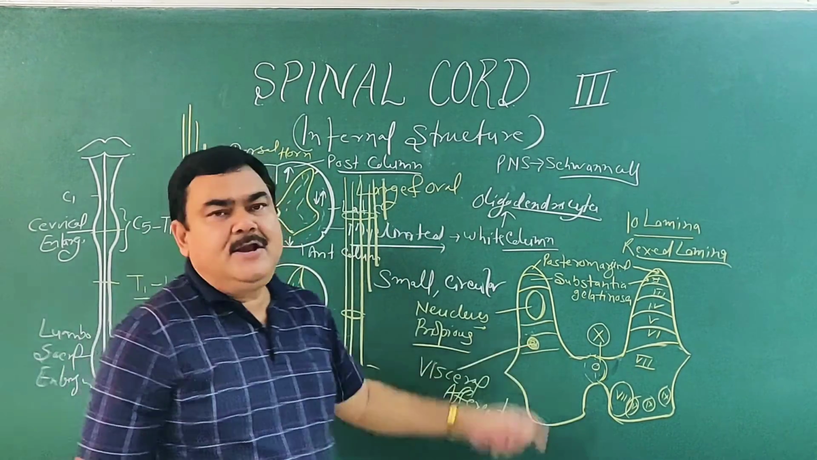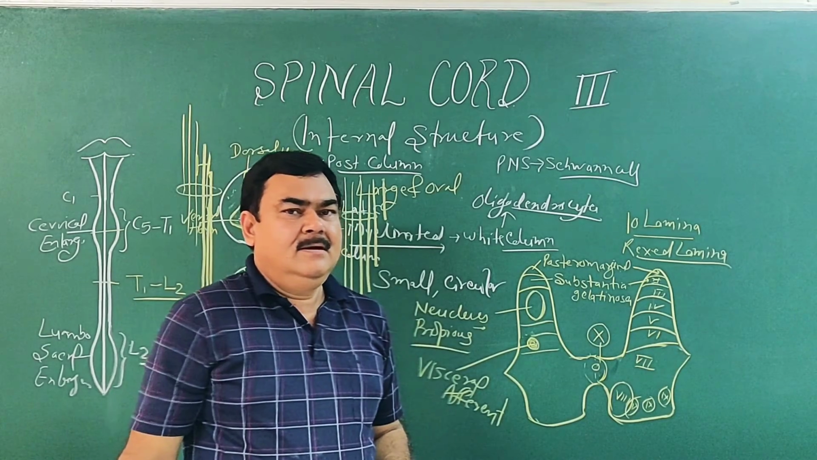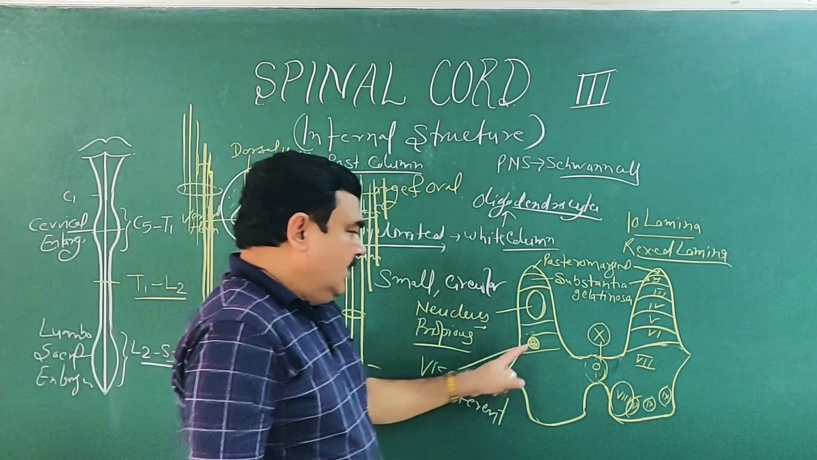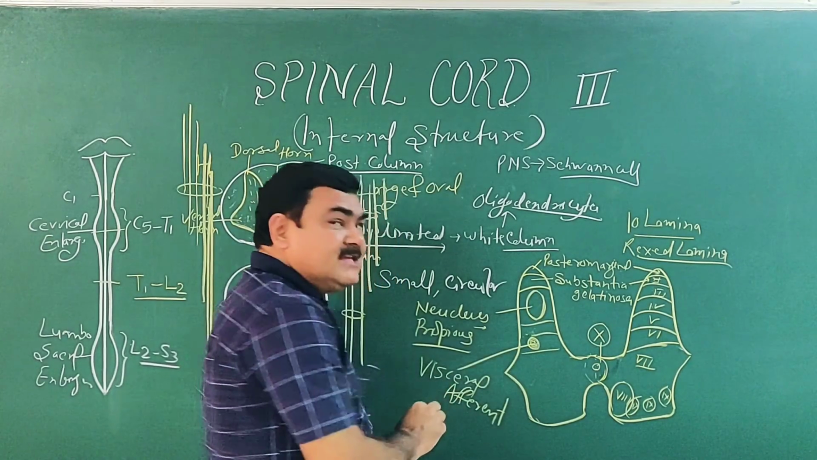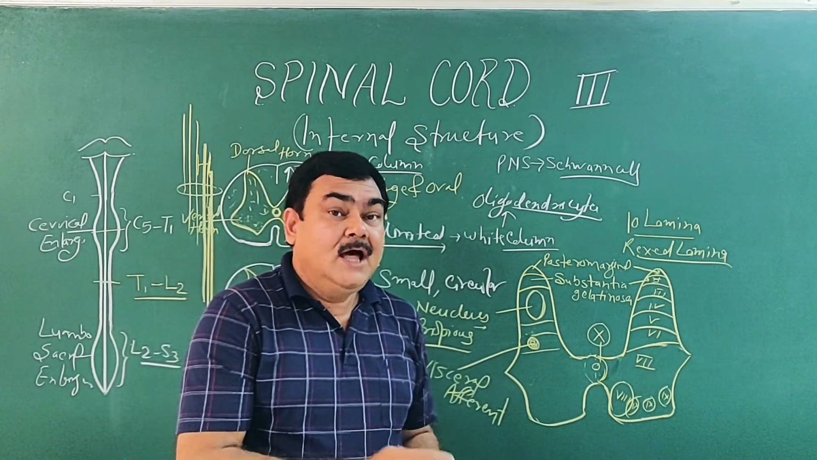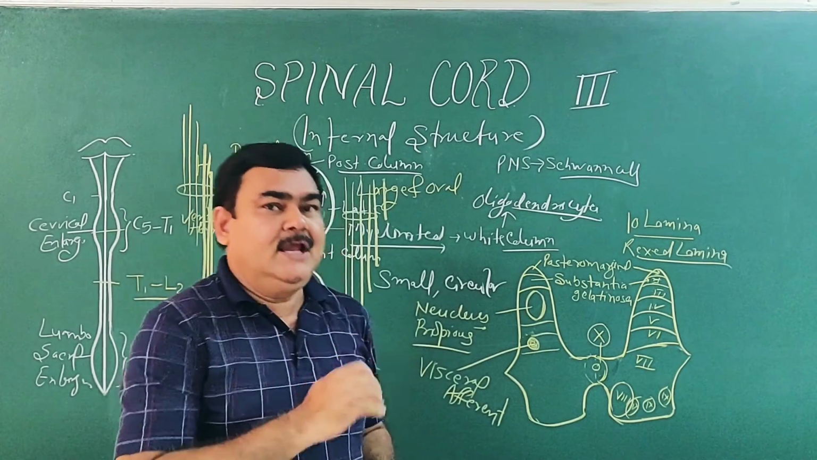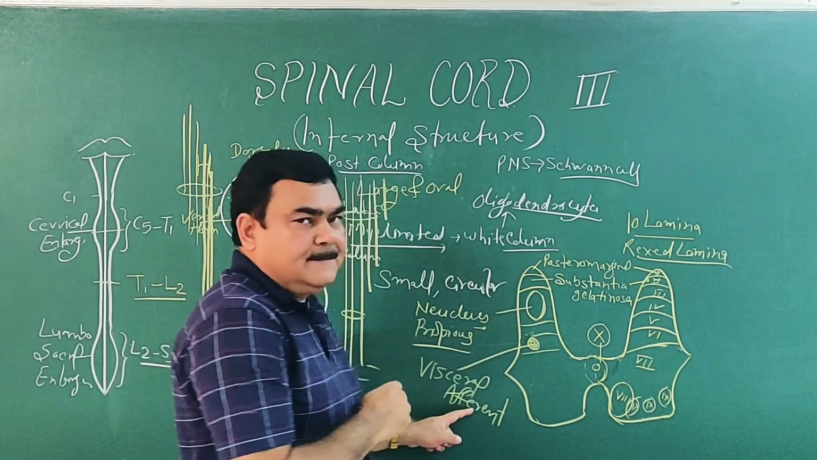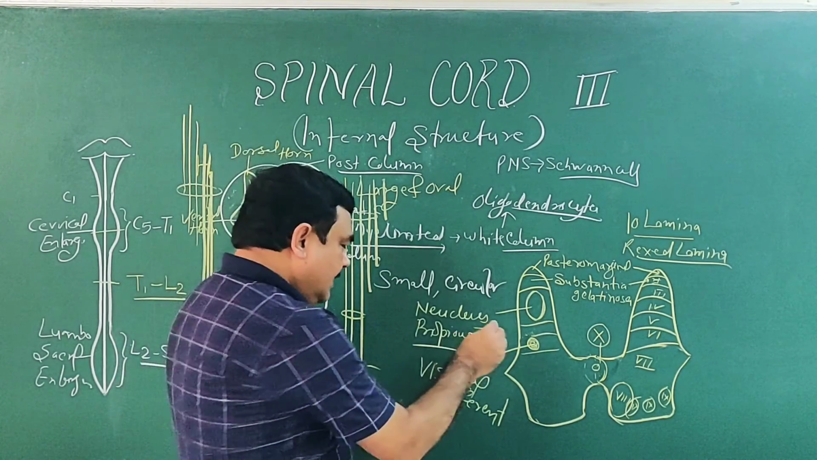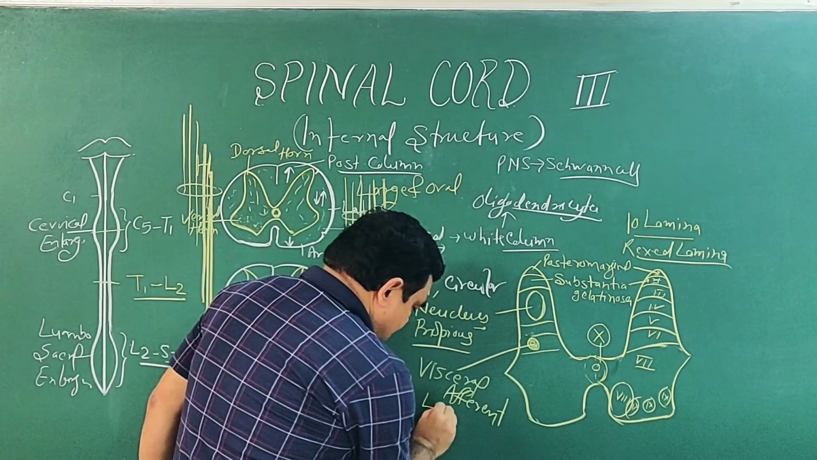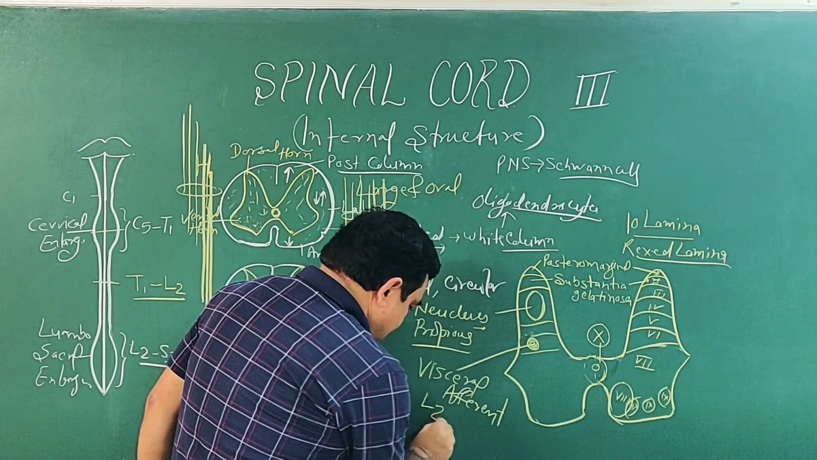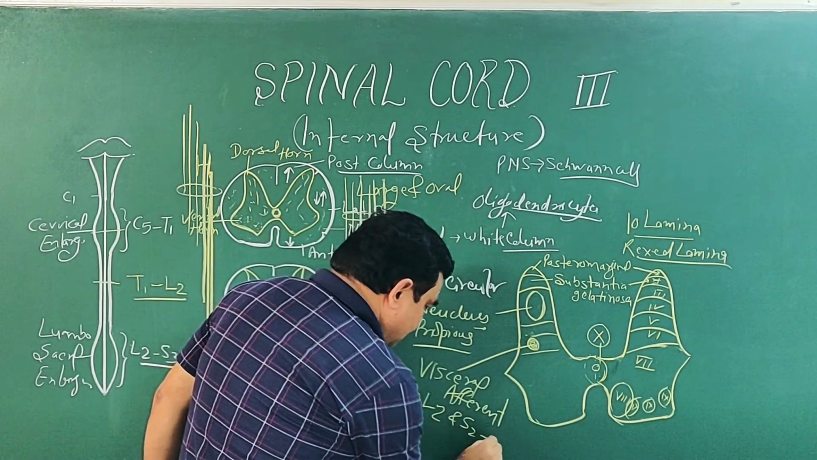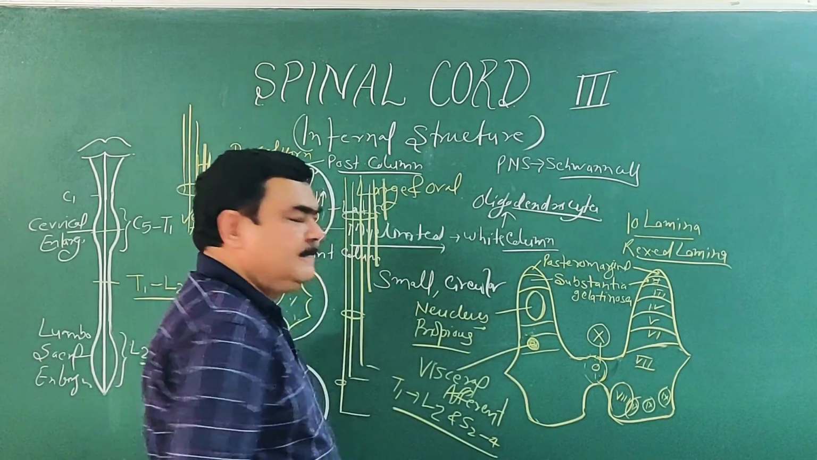This is the visceral afferent nuclei, which is responsible for receiving afferent information, sensory information from the viscera, and it lies from T1 to L2 and S2 to S4 segments.